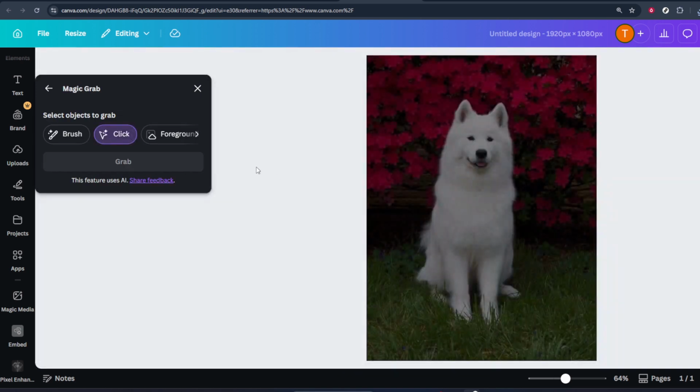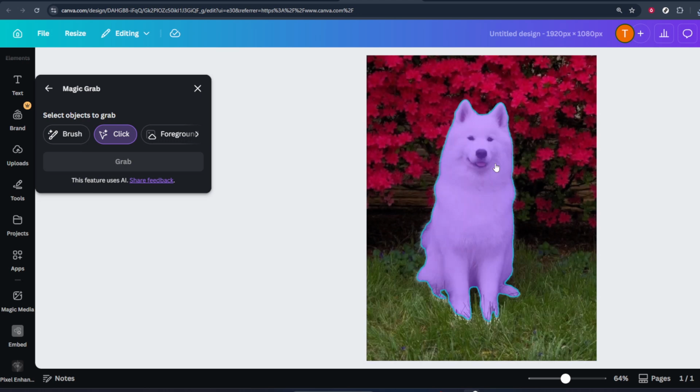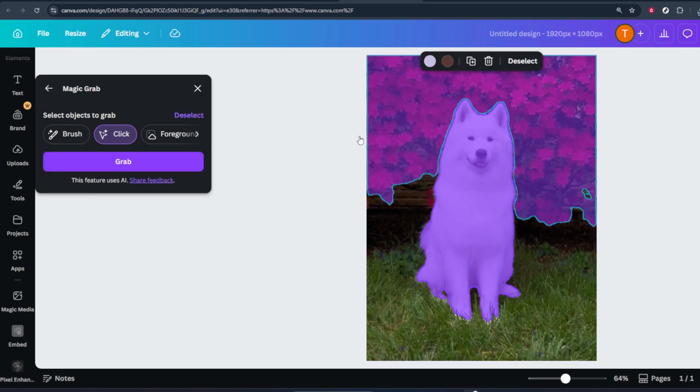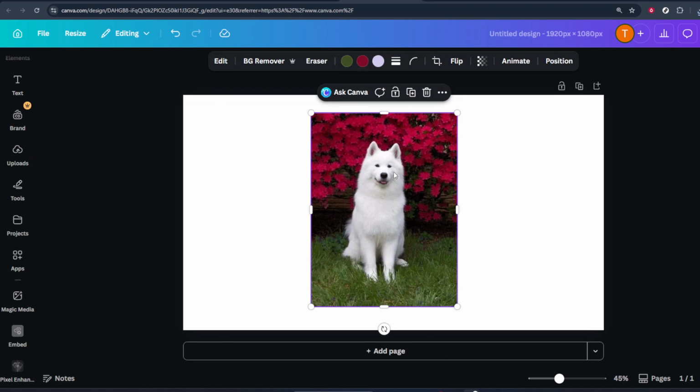Within the effects area, find the option labeled Blur and click on it. When you apply the blur effect, Canva will soften the background while keeping your main subject sharp, thanks to the work that Magic Grab already did.